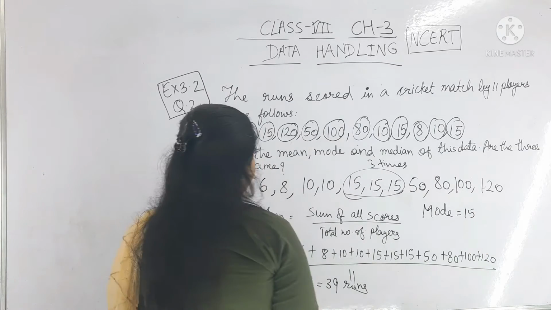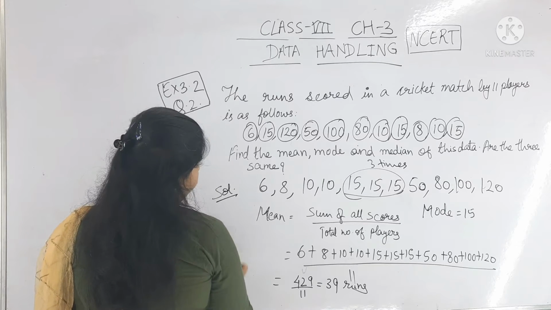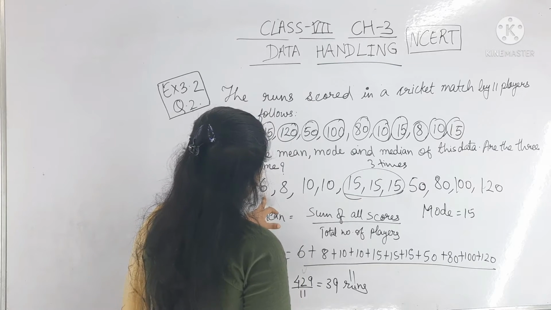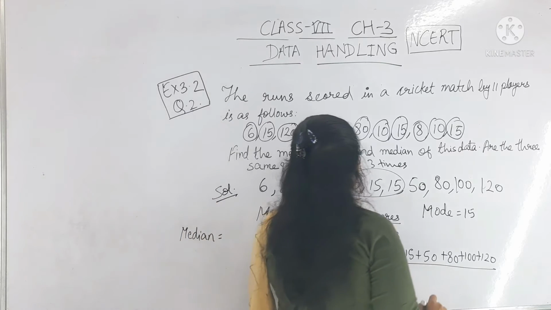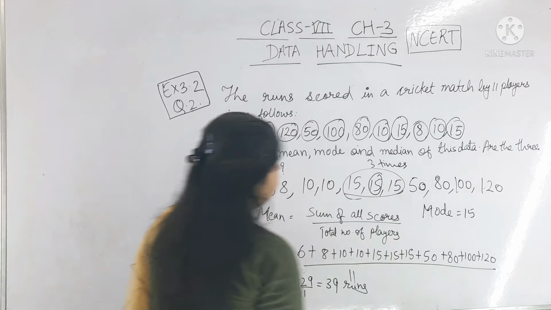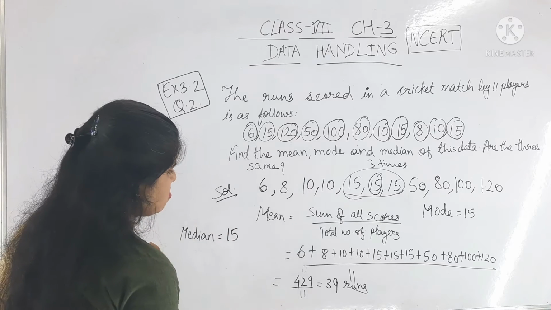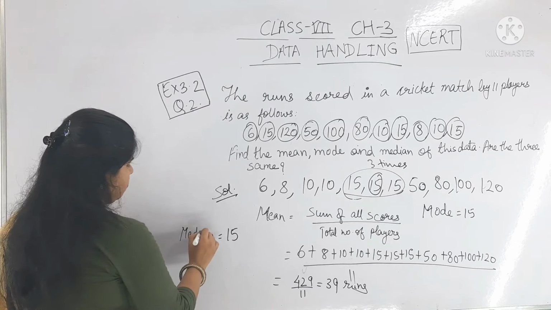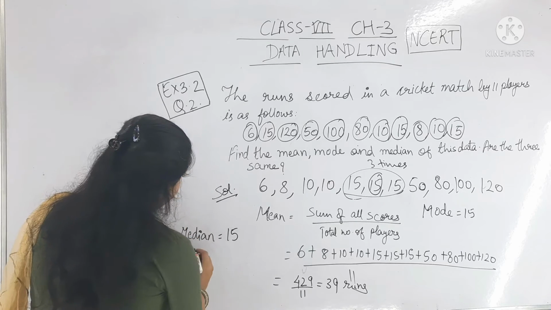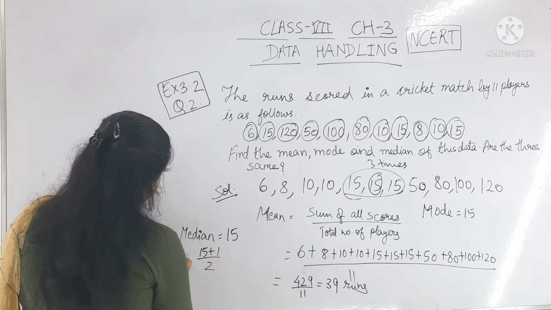And for the median, the total is 11. So here 1, 2, 3, 4, 5 on one side and 1, 2, 3, 4, 5 on the other, so 15 is the median. Or you can solve it another way: (n plus 1) by 2.